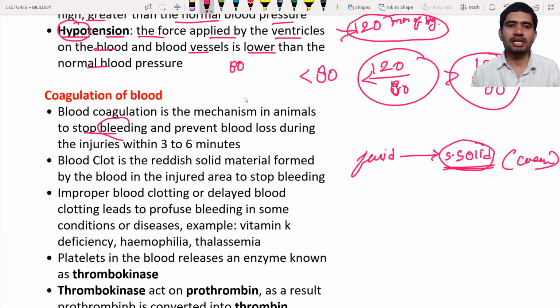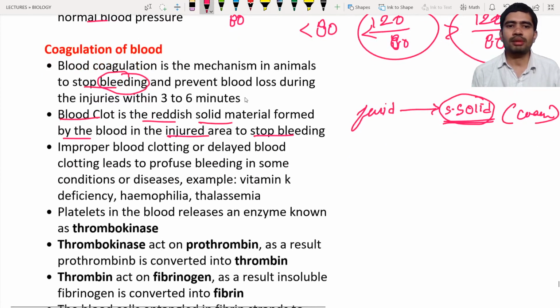So what is meant by bleeding? Bleeding means the flow of blood from the injured area. Okay, so the blood clot is a reddish solid material formed by the blood in the injured area to stop the bleeding. To stop the bleeding means to stop the flowing of blood from the injured area.